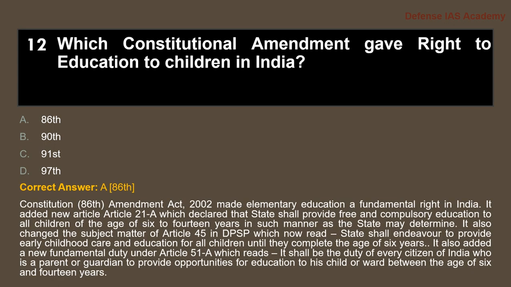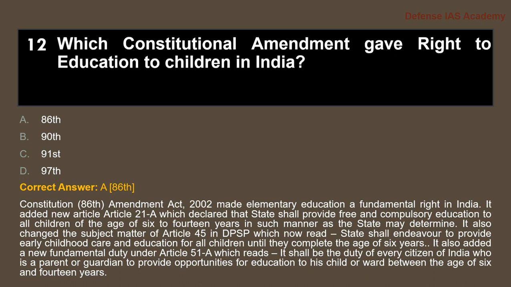Next question, which constitutional amendment gave the right to education to children in India? The answer is option A, 86th Amendment. The Constitution's 86th Amendment Act 2002 made elementary education a fundamental right in India. It added new Article 21A, which declared that the state shall provide free and compulsory education to all children of the age of 6 to 14 years in such manner as the state may determine.